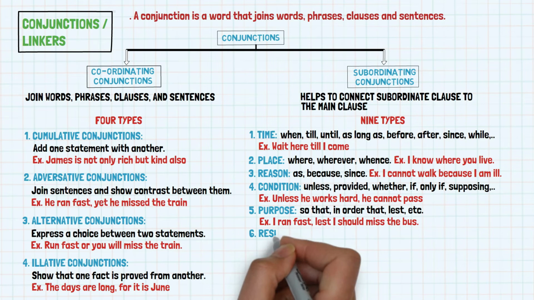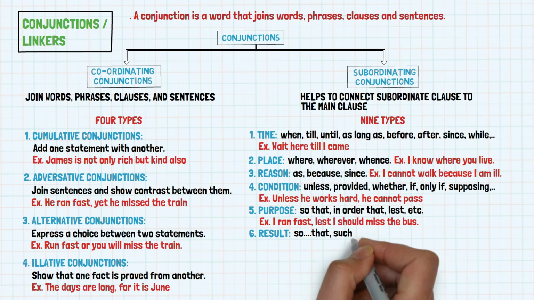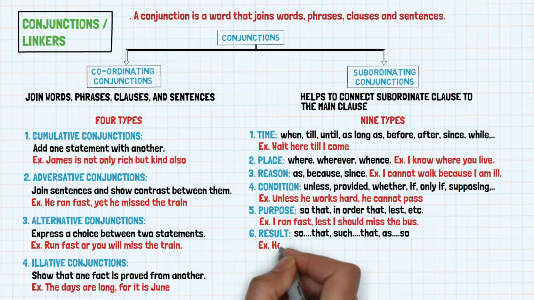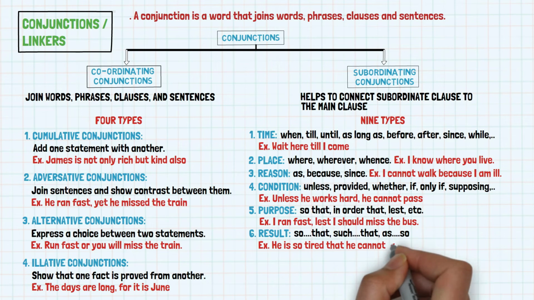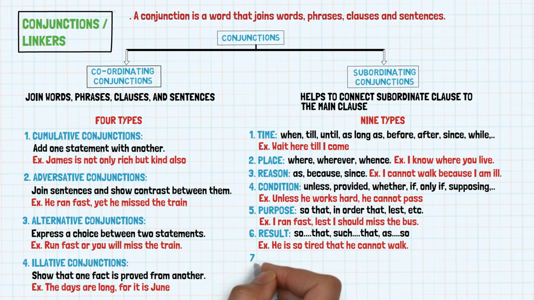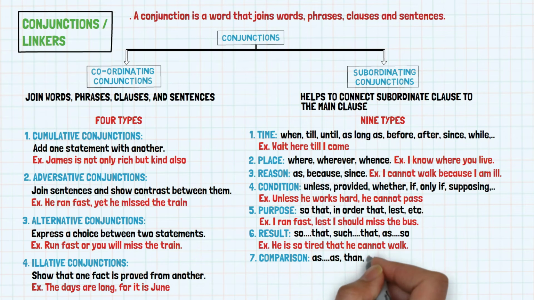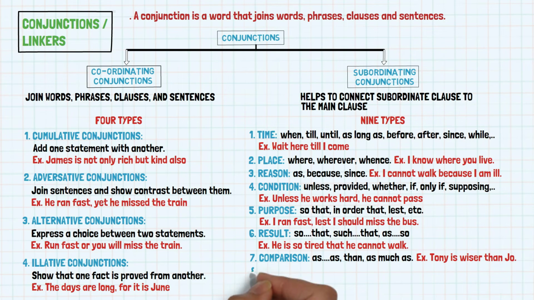6. Result. So, that, such, that, as, so. For example, he is so tired that he cannot walk. 7. Comparison. As, than, as much as. For example, Tony is wiser than Joe. 8.